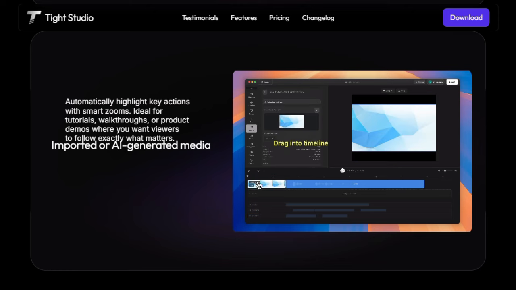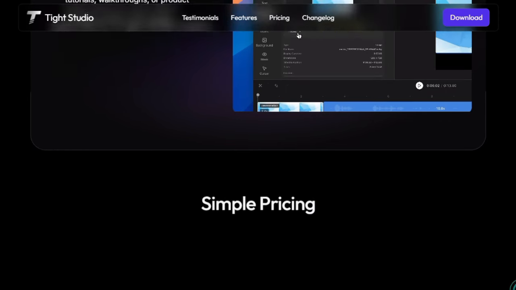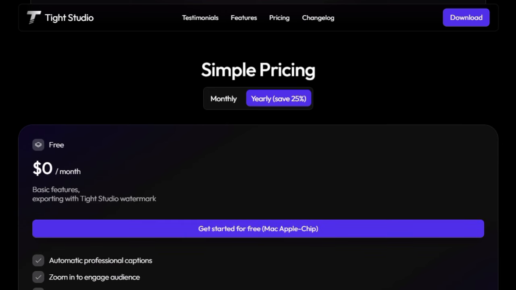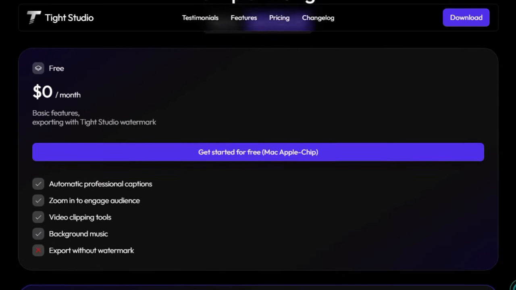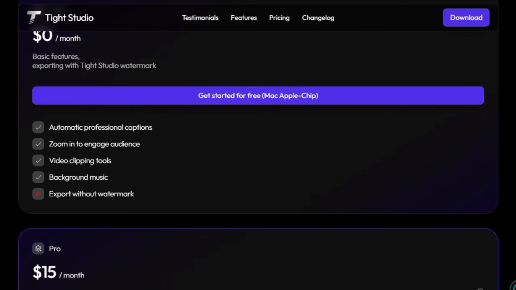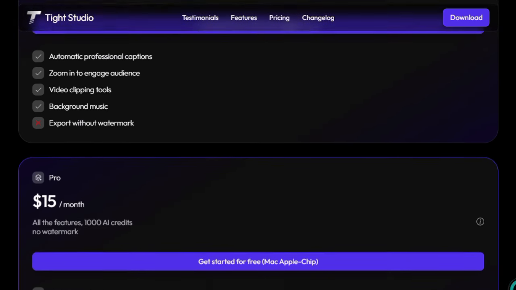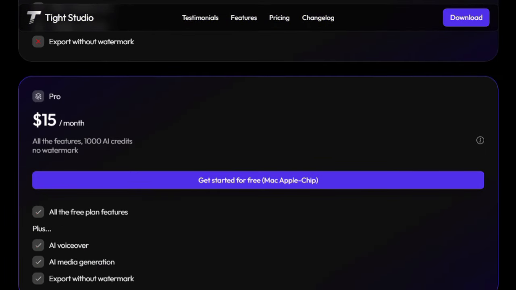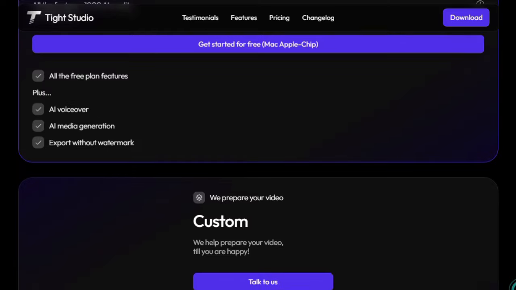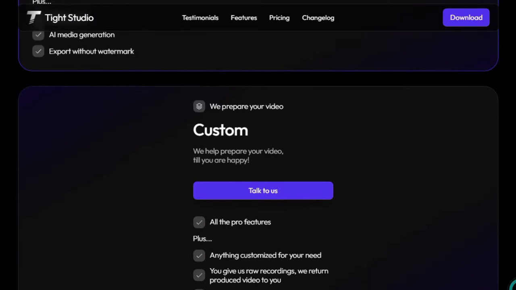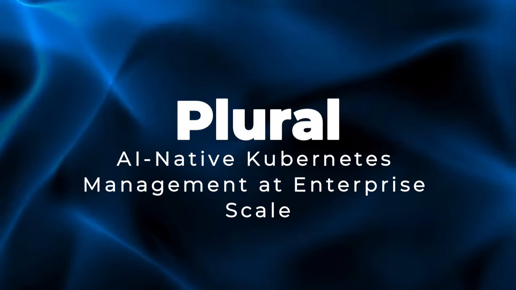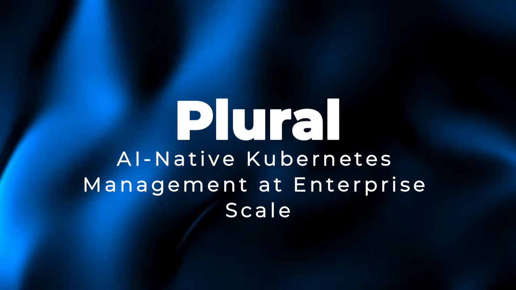Beyond features, what truly elevates this project is its focus on experience. Someone with zero editing experience can record, polish, and export with confidence. It's not just about simplifying steps, it's about democratizing polished demos so creators, founders, educators, or marketers all feel empowered to produce content that looks premium without the learning curve. In essence, Tight Studio isn't just another recording tool, it's a full demo creation assistant that anticipates what matters most and delivers it instantly.